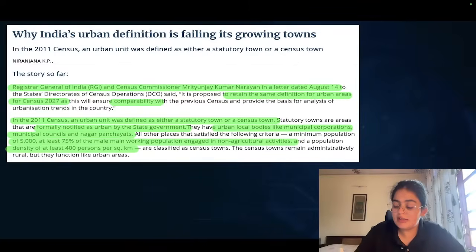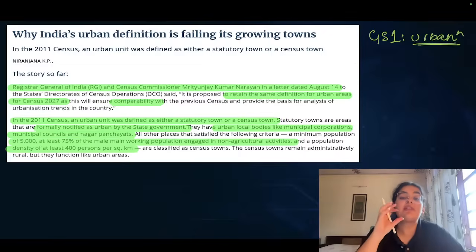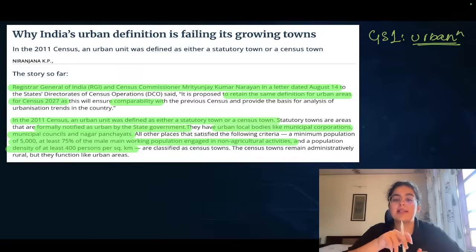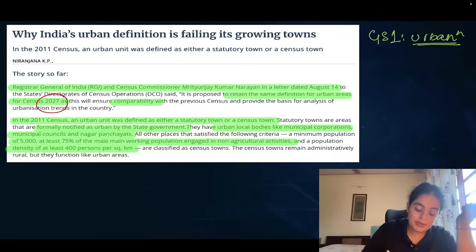Now let's come to another editorial. Why India's urban definition is failing its growing towns. Now, this is important from the GS paper 1 perspective relating to the topic urbanization. This can also be asked in prelims because the definition is again in focus. Please note that we take up census related exercises. The last was taken up in 2011 and the next one will begin in 2027.